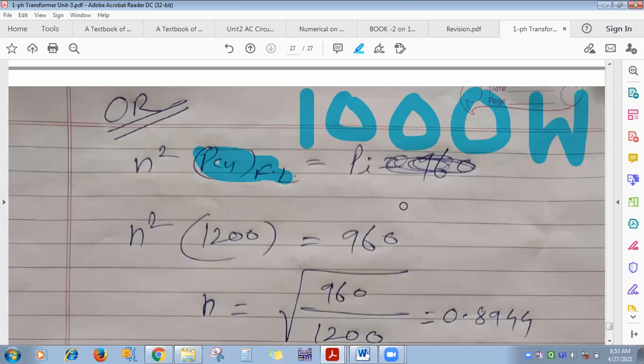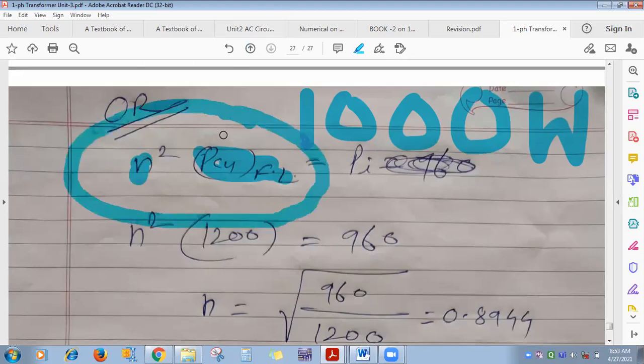At 80% of full load, what will be the value of n? If the load is 80%, it is 80% of full load upon full load, so the full load will cancel. So 0.8. So 0.8 squared into full load copper loss will be the copper loss at 80% of load. ये formula ध्यान में रखो.